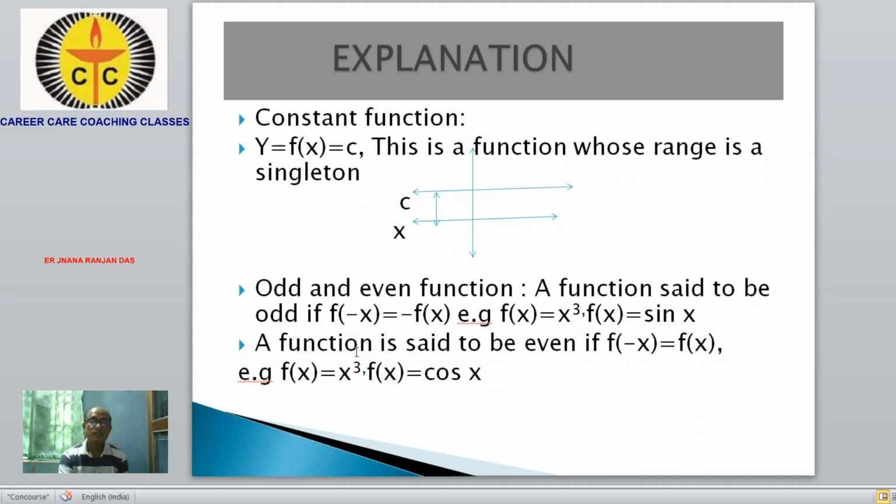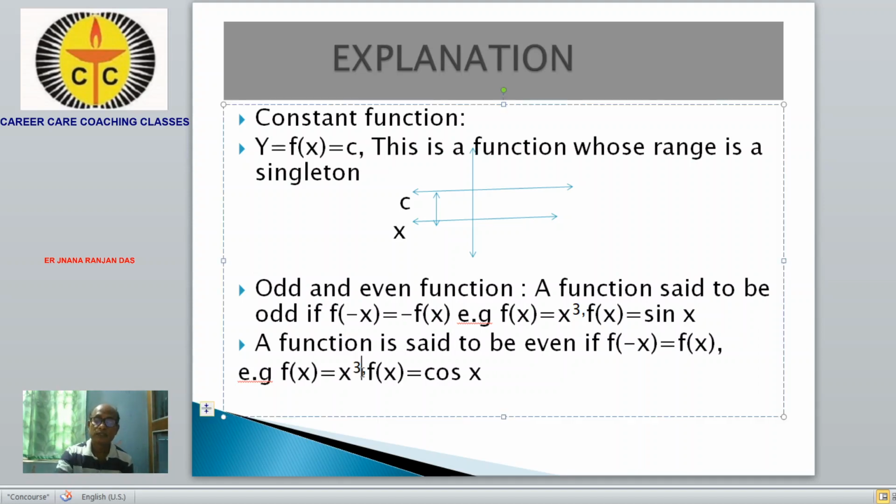Then an even function is defined like this: if f of minus x is equal to f of x, then it is called an even function. A function is said to be even if f of minus x is equal to f of x. Similarly, f of x is equal to x square.